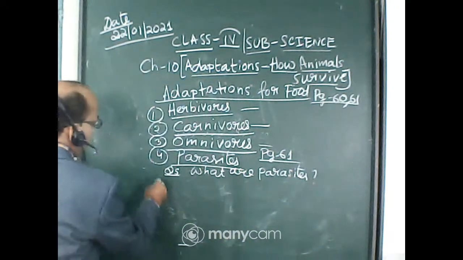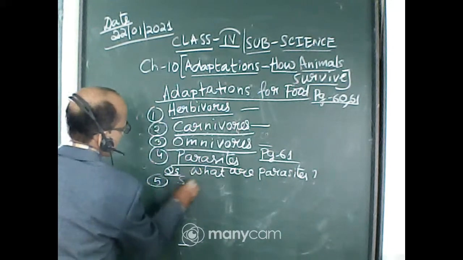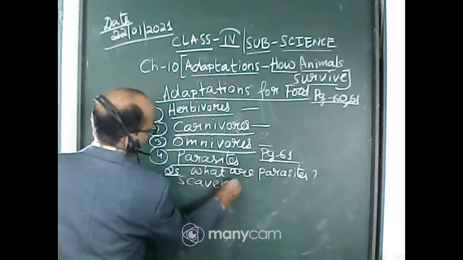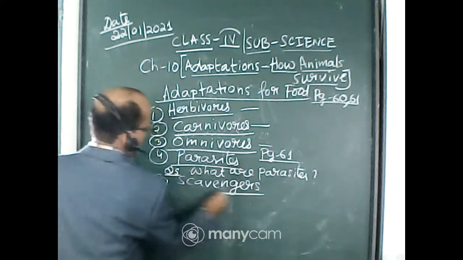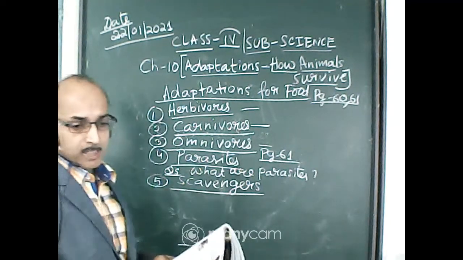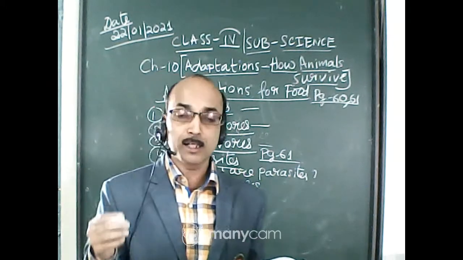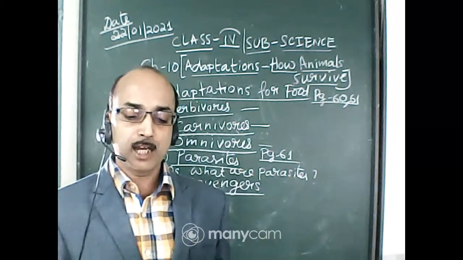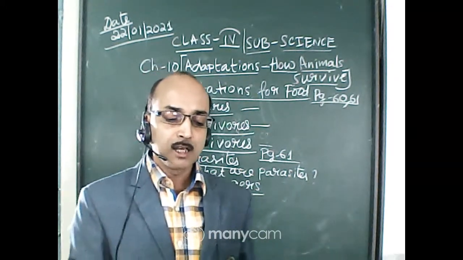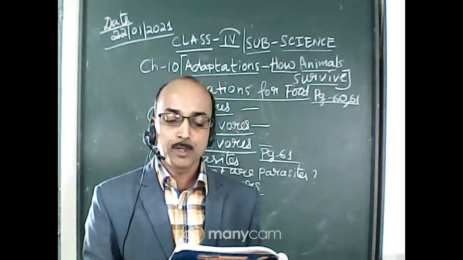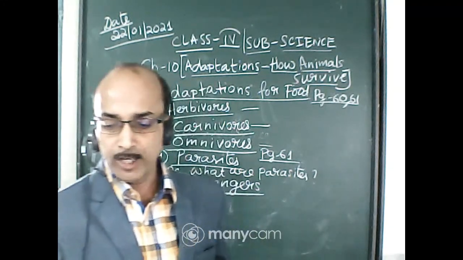Now next set of animals are scavengers. Scavengers means the animals that eat the flesh of dead animals. These animals eat the flesh of dead animals, for example, vultures and hyenas. Vultures have a strong and sharp beak to tear the flesh.